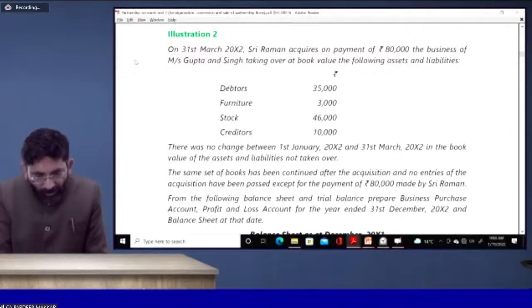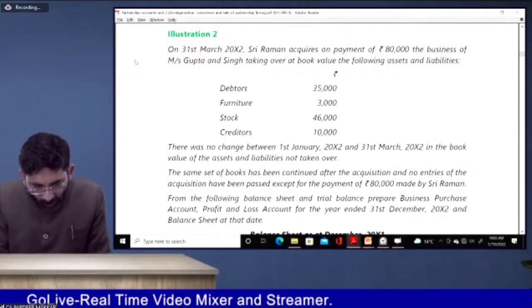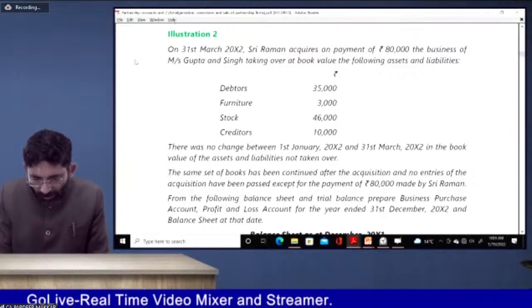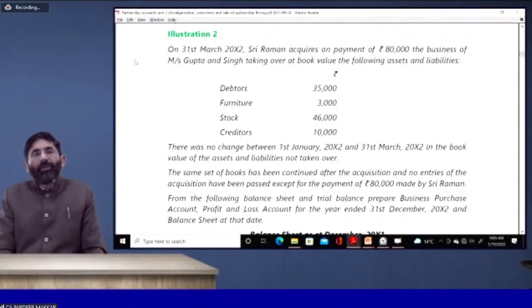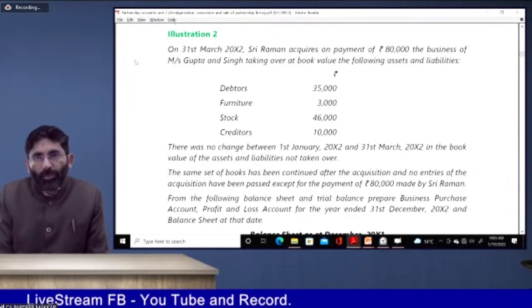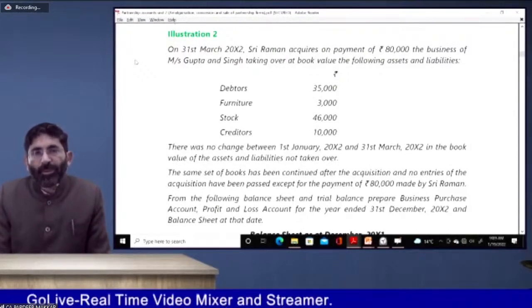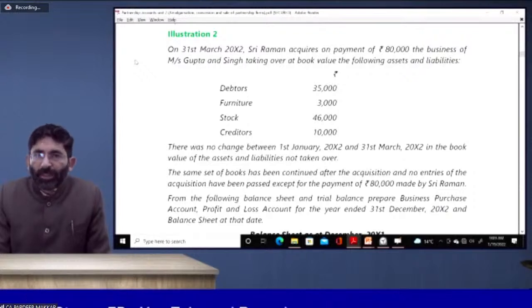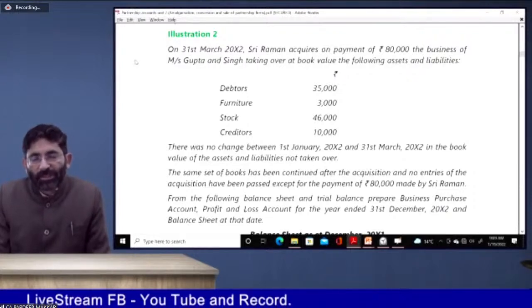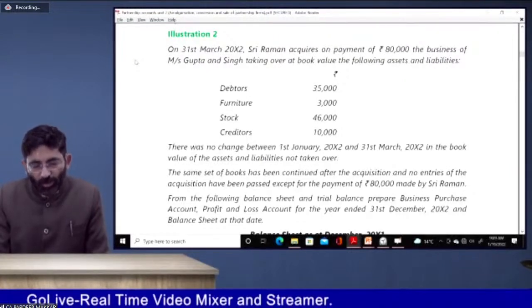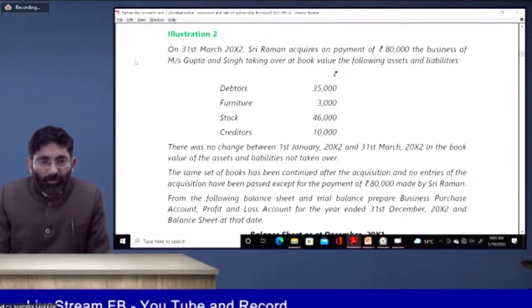Till that time, I would like to check the query of Sonu Kumar Singh. Sir, in question number 14, why did you adjust the cash balance with creditors instead of keeping it as a saving for expenses? Beta, whenever we have to keep an amount for expenses, it must be mentioned in the question that this much amount is to be kept for expenses. If nothing is mentioned, then whatever is available with us at the first instance will be paid to the creditors. This is the rule.